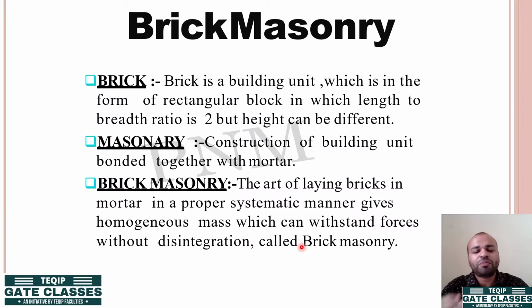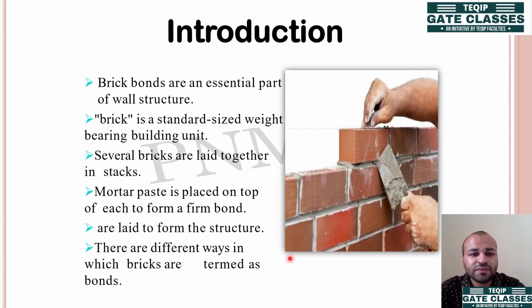If you keep placing one brick on top of another brick, then another brick, then another brick, then that structure or that brick masonry will not be very stable, and will not be able to take the weights effectively. Okay, now the art of laying this brick is called brick masonry. So in upcoming slides we will be seeing different types of brick masonry, that is brick bonding types, that will be useful for understanding.